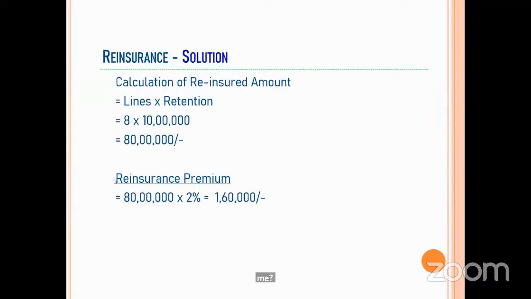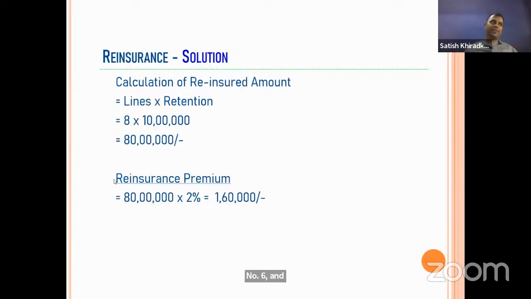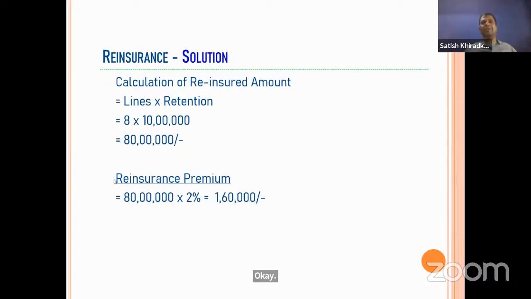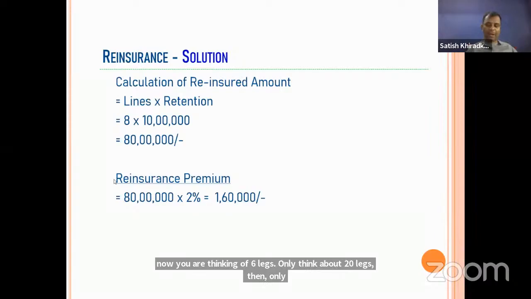Again, rewind: 20 lakhs, the uninsured comes back. Not 6 lakhs. You are thinking of 6 lakhs only. Think about 20 lakhs, then only you will understand.